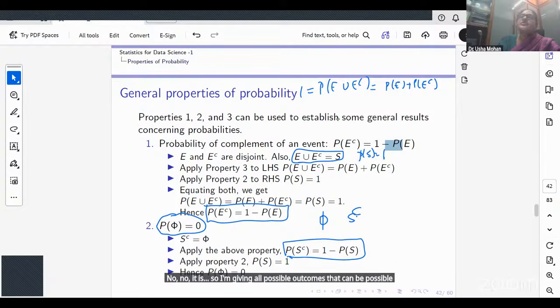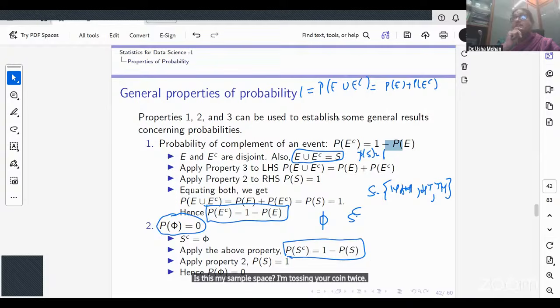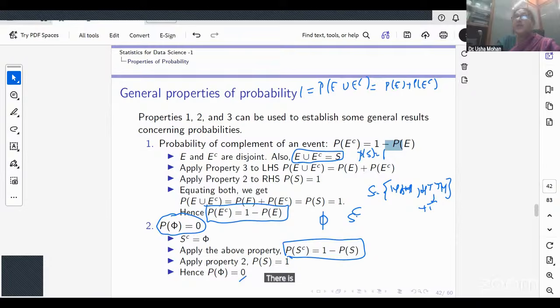See, suppose you toss a coin twice. Will this be my sample space: HH, HT, TH? Is this my sample space? I'm tossing a coin twice. No, ma'am. There is a TT, right? Are there any other outcomes that can happen?